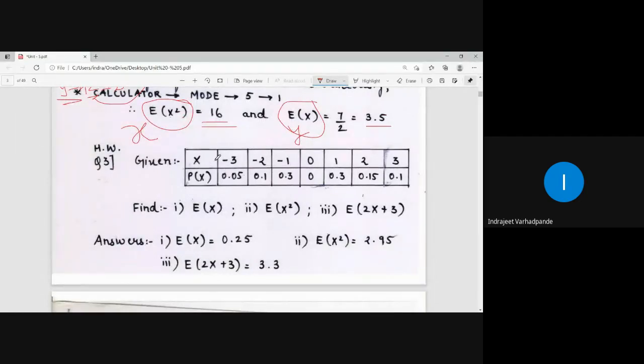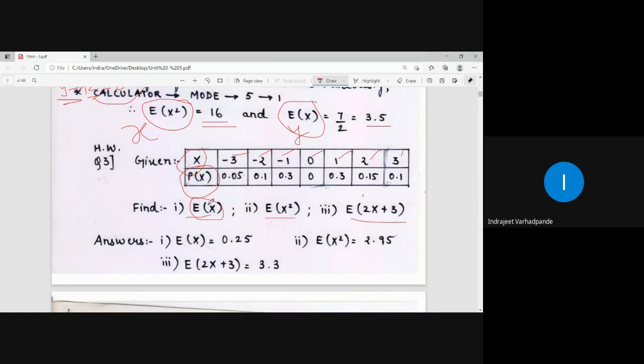I am being provided with a table of the random variable and its corresponding probabilities. What has been asked? Expectation of X, expectation of X square, and then expectation of 2x plus 3. Now, how many values of the random variable are there? 1, 2, 3, 4, 5, 6, and 7. So all these values are to be taken into account in the product with their corresponding probabilities and added together. So what will be the formula for expectation of x?